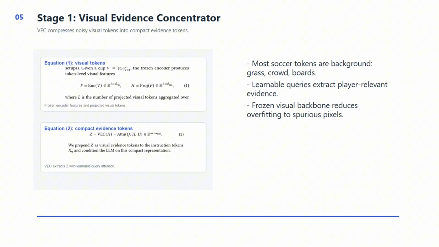Stage 1 focuses on visual evidence compression. Most visual tokens in soccer broadcasts describe background elements such as grass, crowd, and advertising boards. Equation 1 defines the frozen visual features and projected tokens. Equation 2 defines the VEC, which uses learnable queries and attention to extract compact evidence tokens Z. These tokens become the visual context for the language model, making the adaptation lighter and more player relevant.